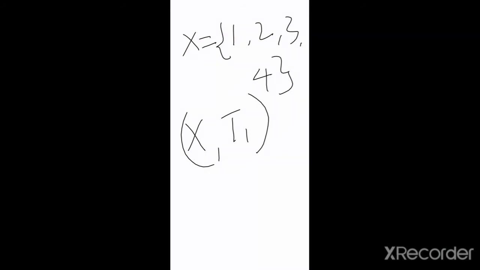So like this, for any non-empty set, you can write n families of subsets. For a given family, we have to check whether it satisfies the topology or not. Here I will take one more possibility. Now we'll call it T2.